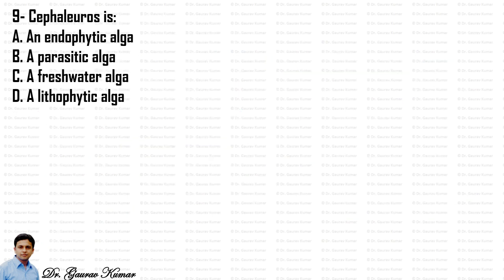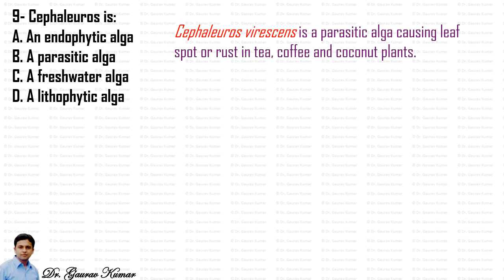Next question, Cephaleuros is a... So Cephaleuros virescens is a parasitic alga causing leaf spot or red rust in tea, coffee and coconut plants. So option B is correct.